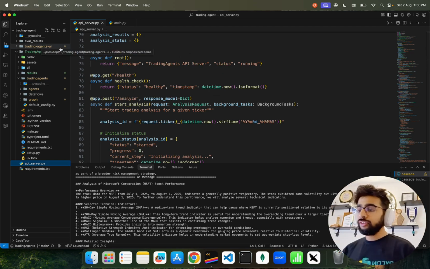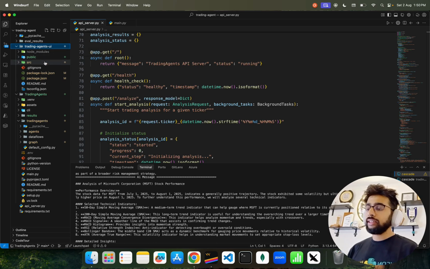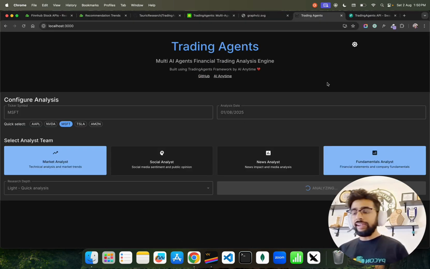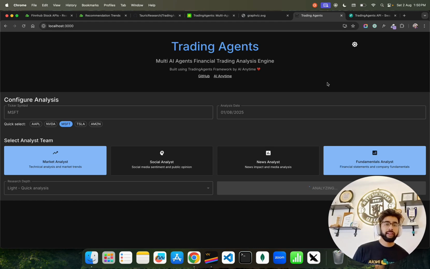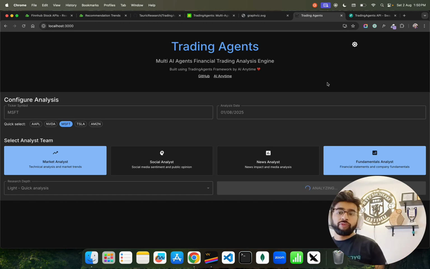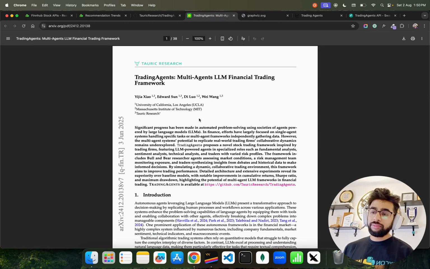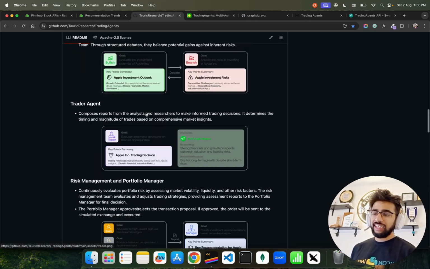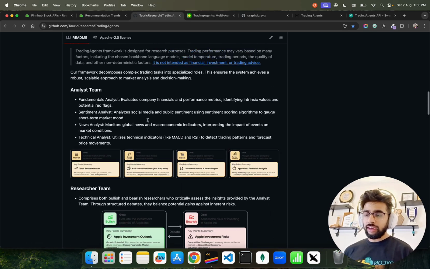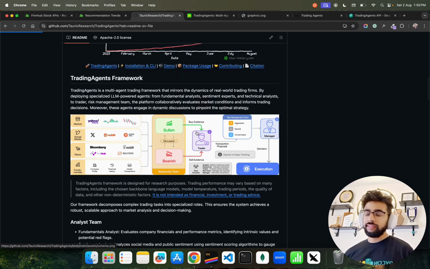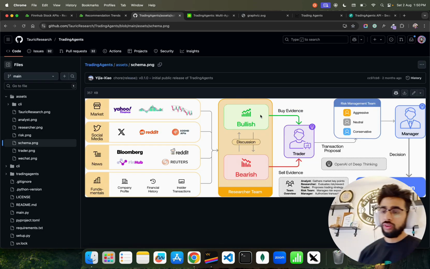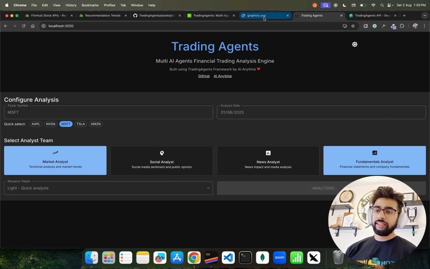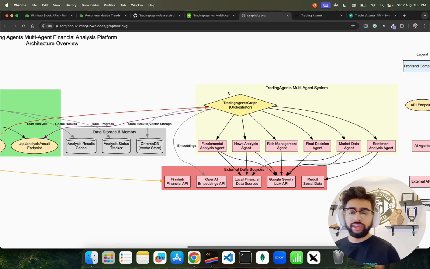And then I have created this UI, trading agents UI, the entire application that you see here. It takes time, guys, because it's a multi-agentic solution. If you go through the architecture, a lot of things are happening right here. It's not that quick. This is how the high-level overview works. So amazing, right? Trading agents, I'll give you this also, go through it if you want to build it by yourself.